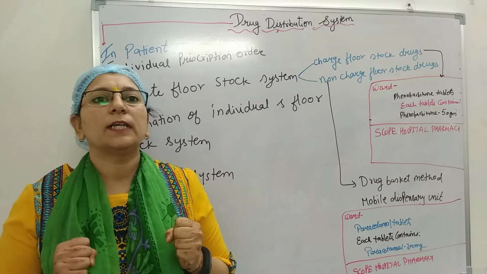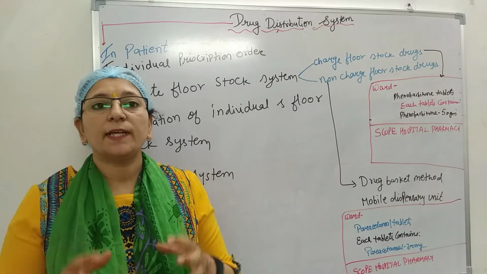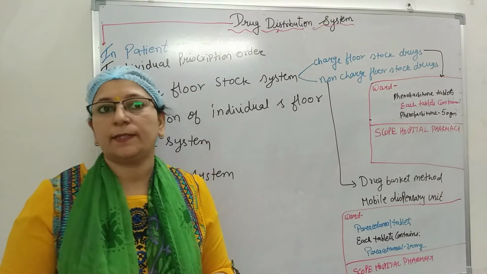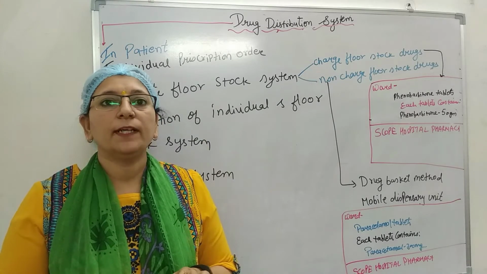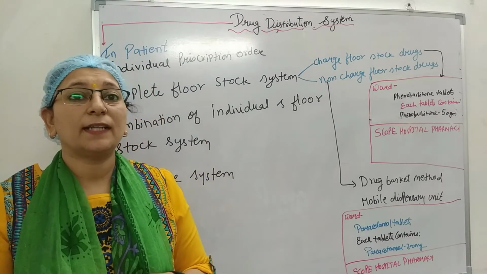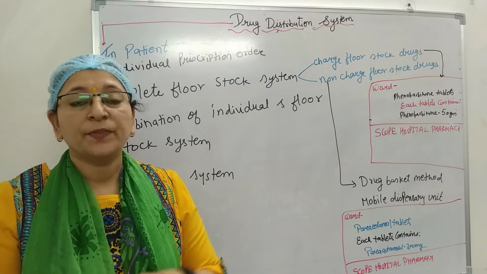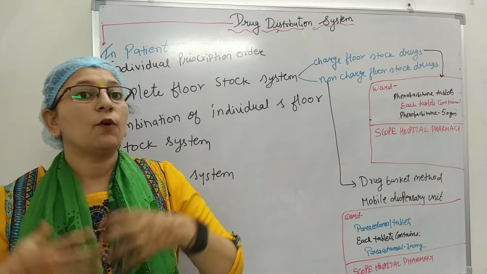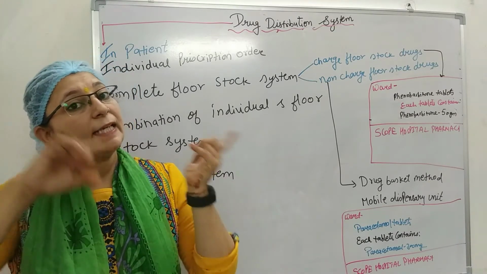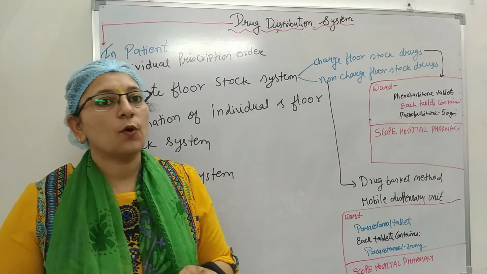So if we talk about the inpatient, it means the patient is inside the hospital, admitted in the hospital, and stays there for treatment till discharged.